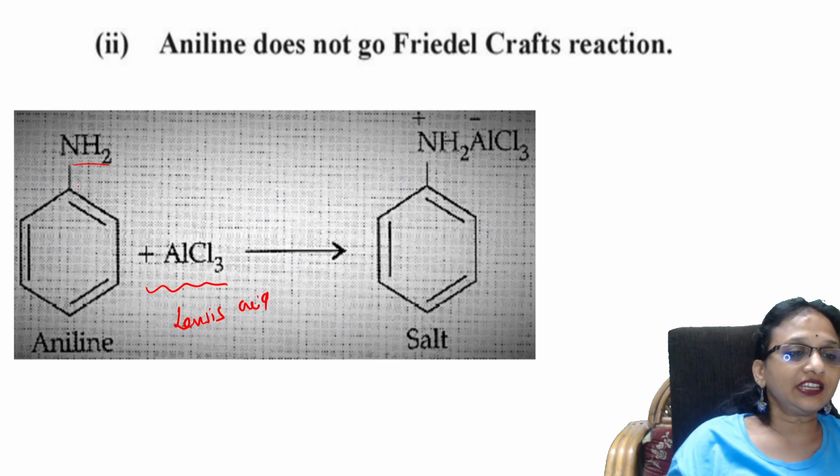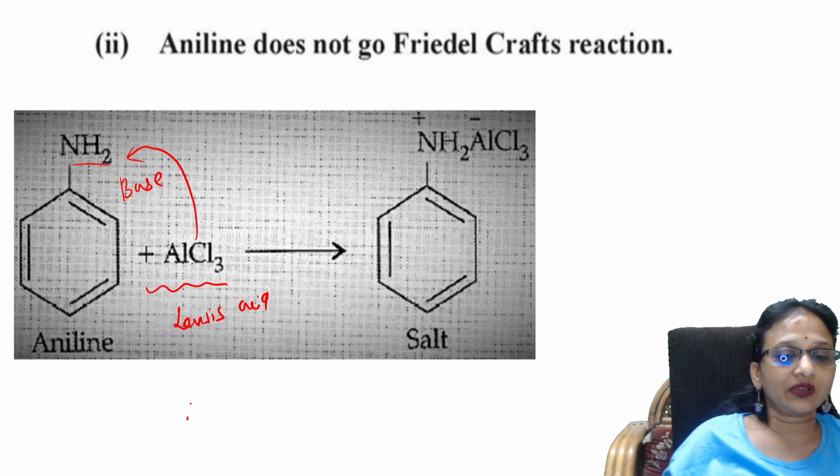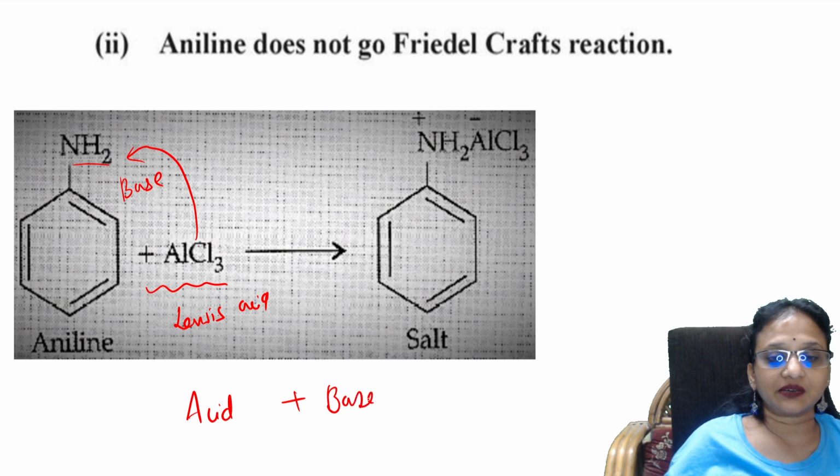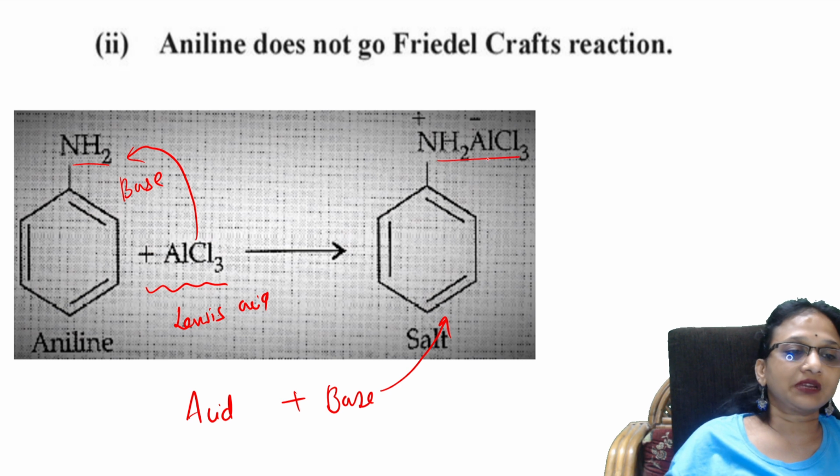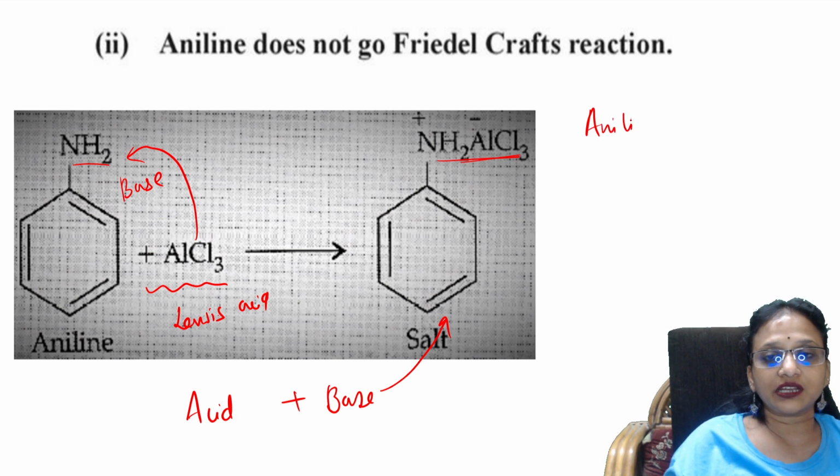Now, this aniline is basic. Obviously, this is base and this is acid. So acid plus base combine together. The acid is a Lewis acid, which combines with the base, that is aniline, and forms a salt. This is called an adduct.